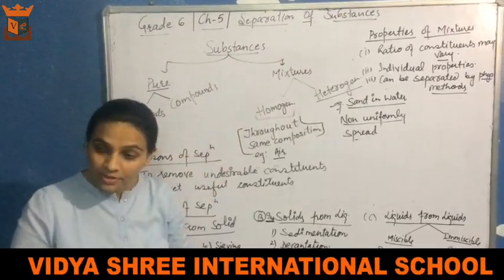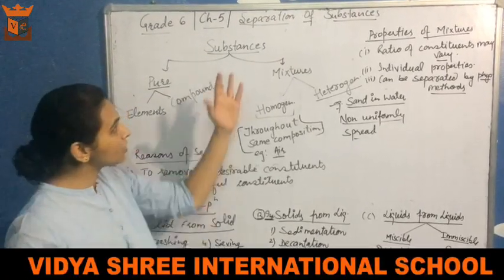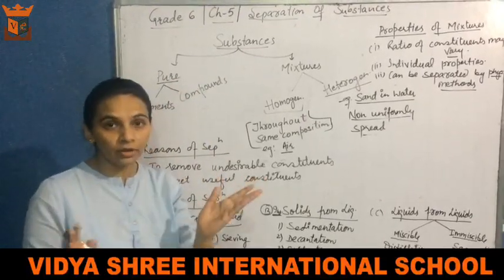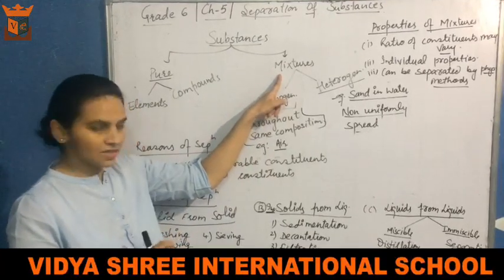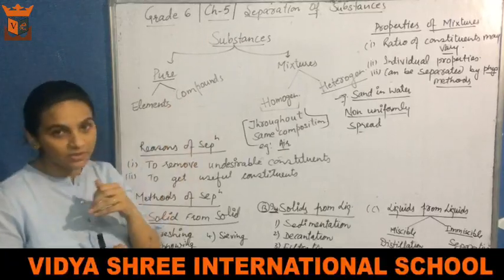You know what are substances? Matter. You know the definition of matter. So substances can be of two types. Either they are pure or they are not pure. If they are not pure, then they are called mixtures. Very good. Under pure substances, elements and compounds are there.